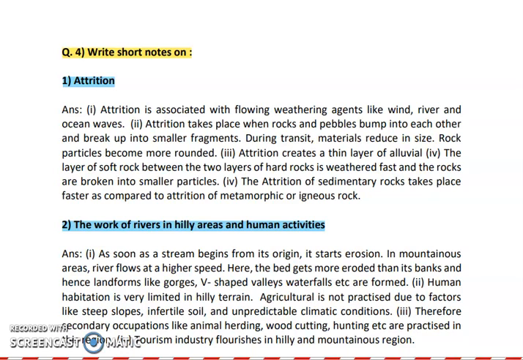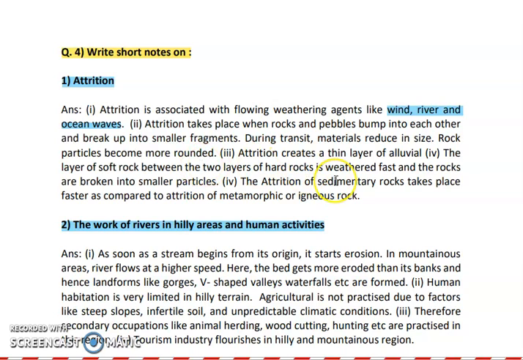Now question number 4 is short notes on. So the first is attrition. So what is attrition? Attrition is basically done because of wind, rivers and ocean waves. Now what is the thing which we can see in attrition? All the rocks dash each other. The pebbles bump each other, and they break down into small fragments. So that is called attrition. So that material is reduced to a small size.